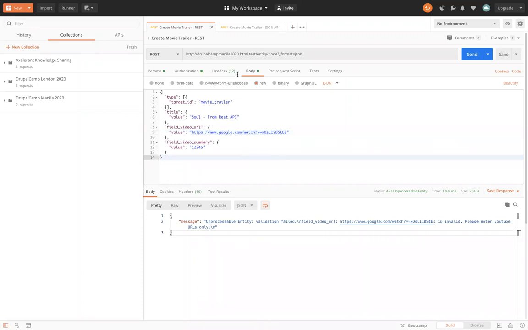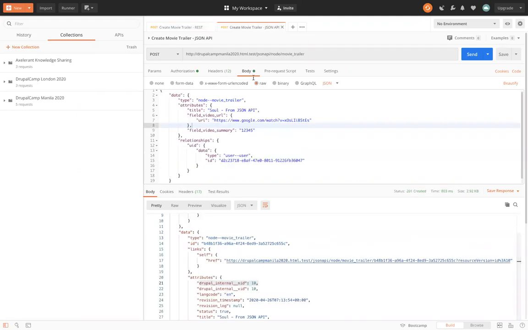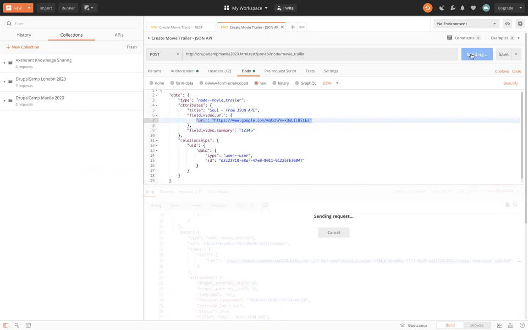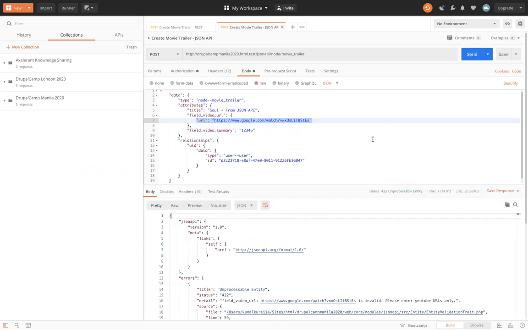Let's see if the validations work through JSON API. I have clicked on the JSON API tab. Earlier, if you can see the output, we got a successful response where the node was created. Now I'll use the same incorrect video URL and hit the send button. We have a response from the server with a status saying the request was well formed, but was unable to be followed due to semantic errors.